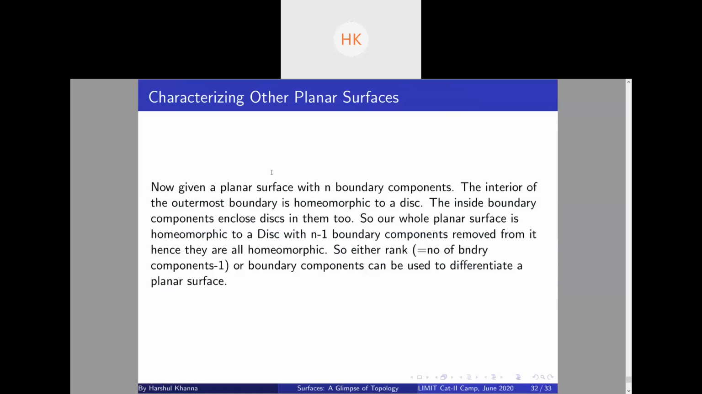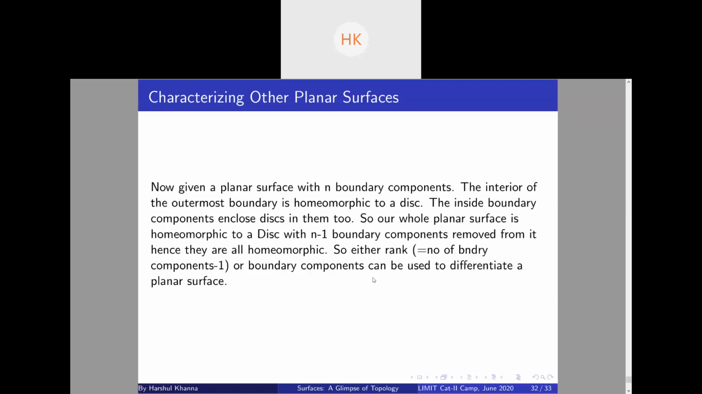And now I have stated the same thing which I told you earlier: if you have n boundary components, then it is essentially a big disk with holes removed from it, and since the holes are disks, which are homeomorphic, you can always continuously deform one into another. So either the rank, which is the number of boundary components minus one, or the boundary components themselves can be used to differentiate a planar surface. So this was the last theorem of the day.